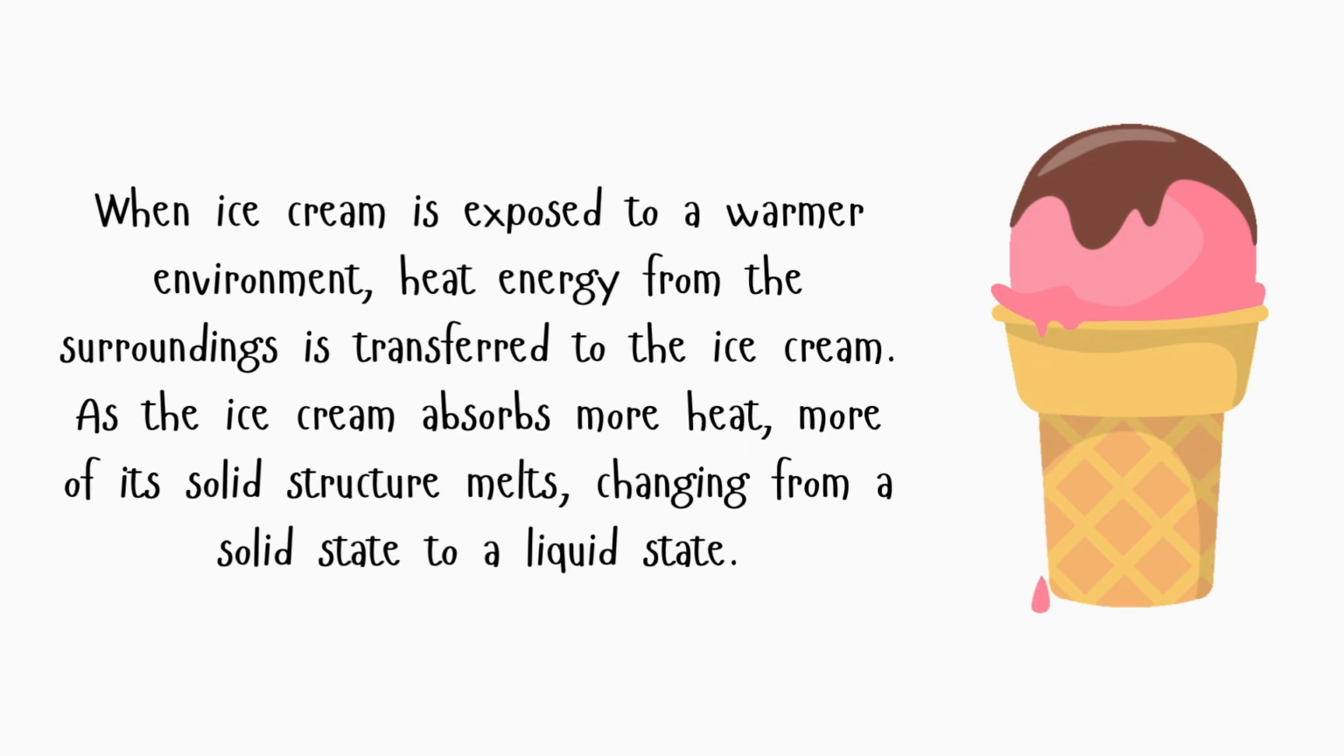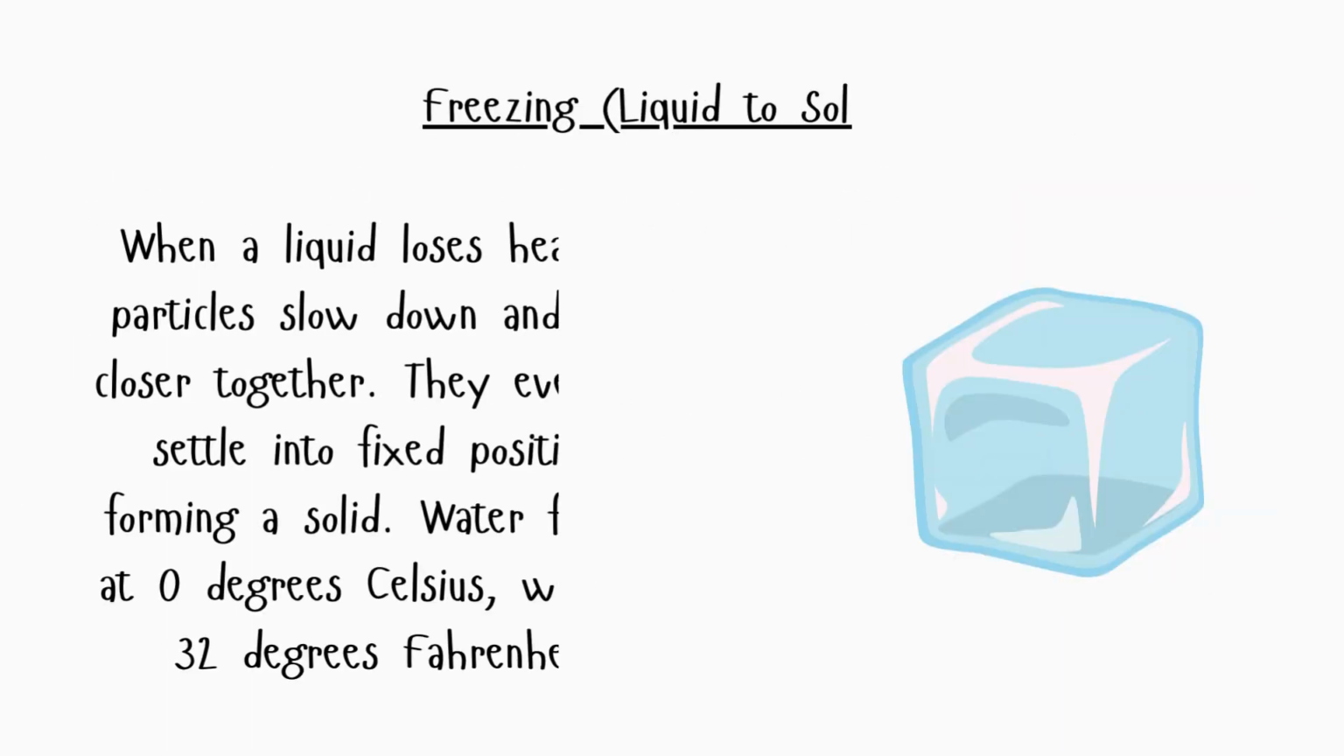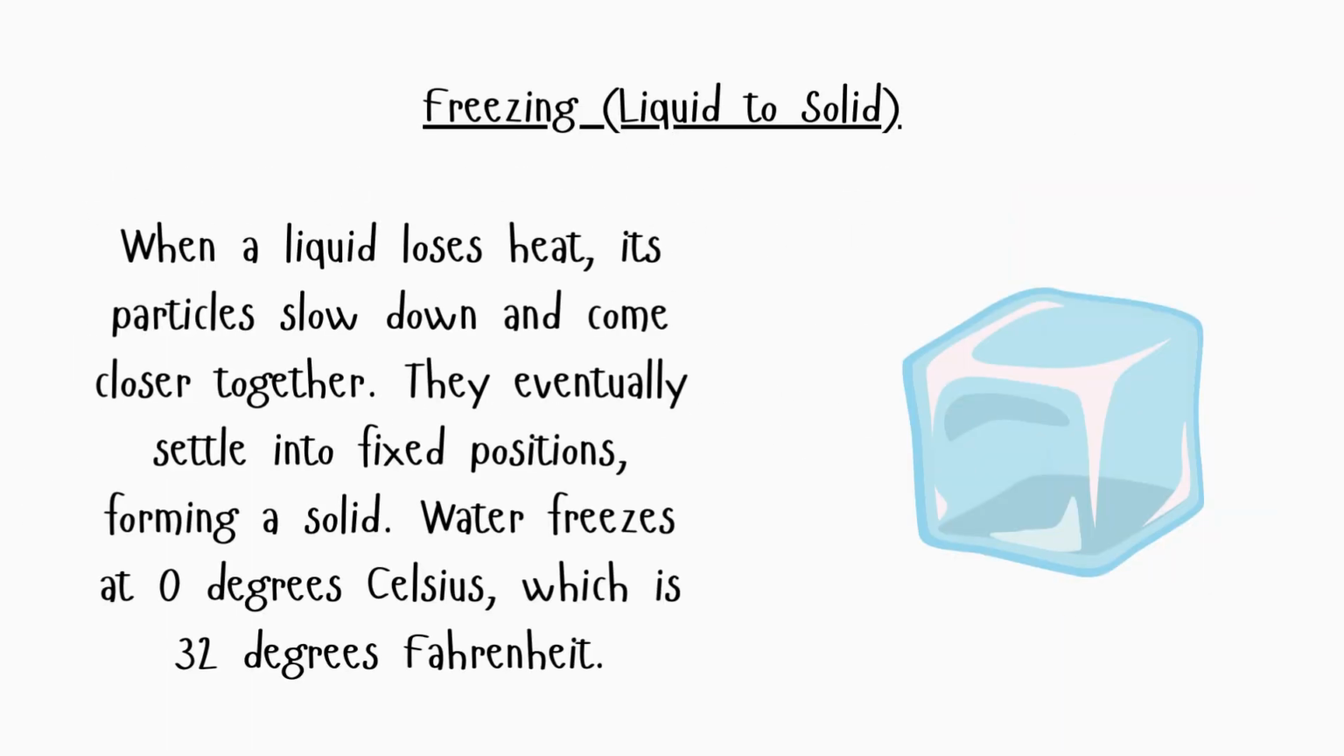Let's look at an example where a solid changes into a liquid. When ice cream is exposed to a warmer environment, heat energy from the surroundings is transferred to the ice cream. As the ice cream absorbs more heat, more of its solid structure melts, changing from a solid state to a liquid state.